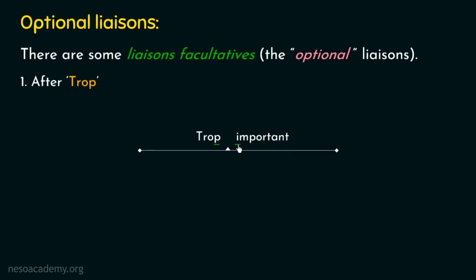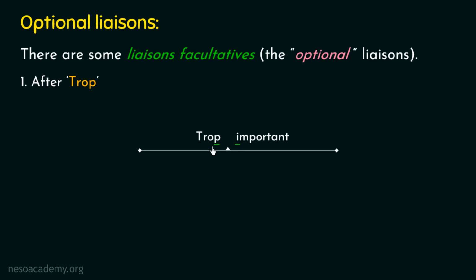Now, as we know that the liaison conditions are satisfied after this French word trop, undoubtedly this example belongs to the first case of optional liaison. So the liaison will be optional here. First of all, let's pronounce these two French words without applying the liaison. Trop important. I am repeating it again: trop important. Alright? I hope the pronunciation is clear.